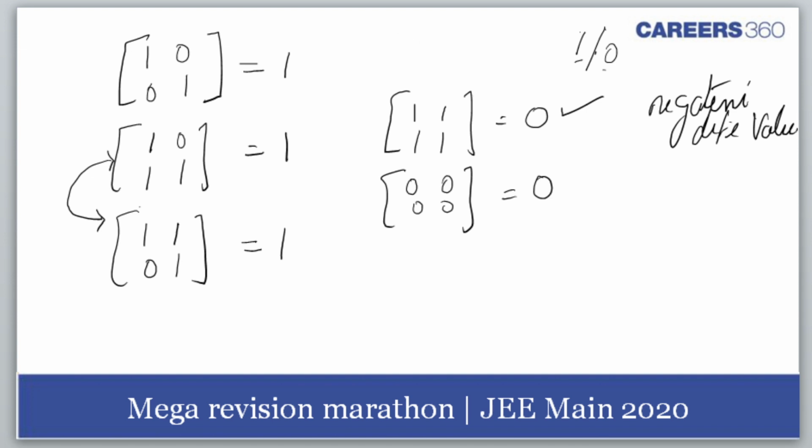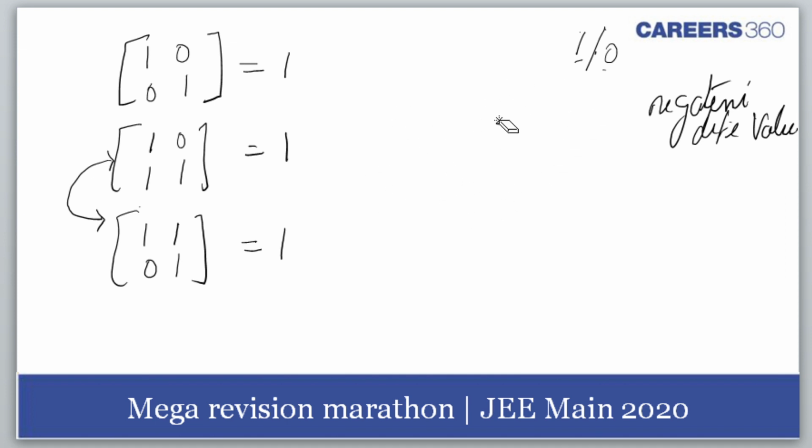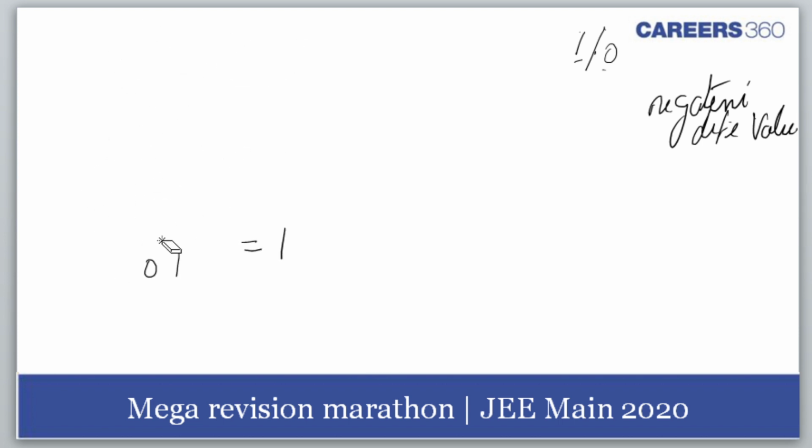Total number of determinants I am getting is 16. So I'll find the negative determinant values and subtract them from the total of 16. So I'll find the determinants which give me a negative value. Am I right? So negative value, how will I get?